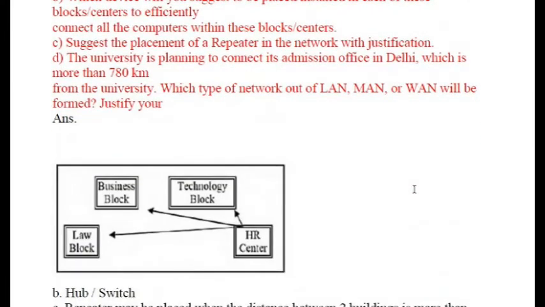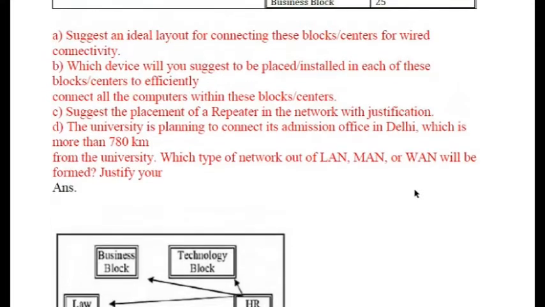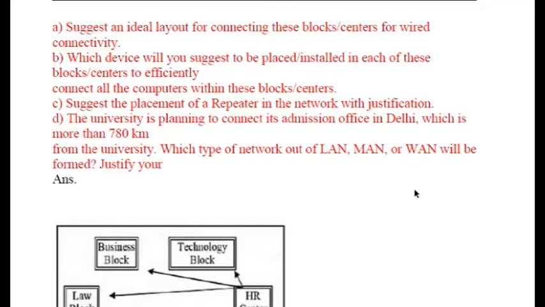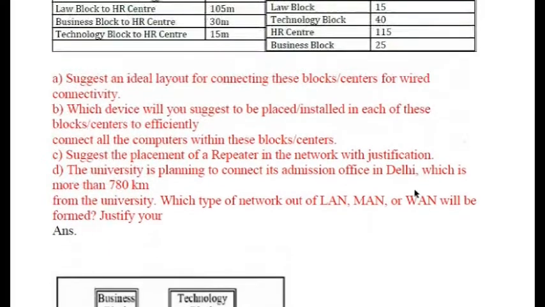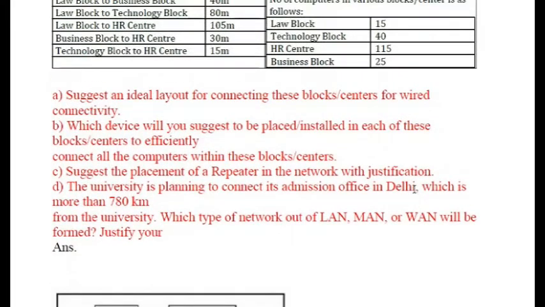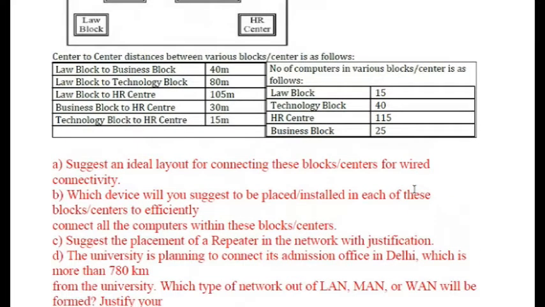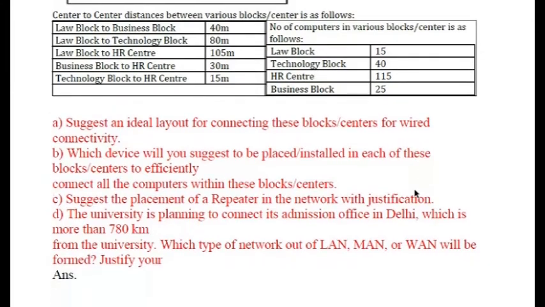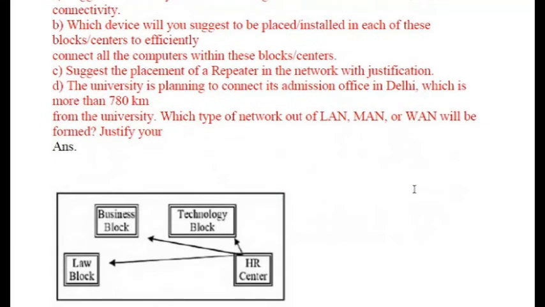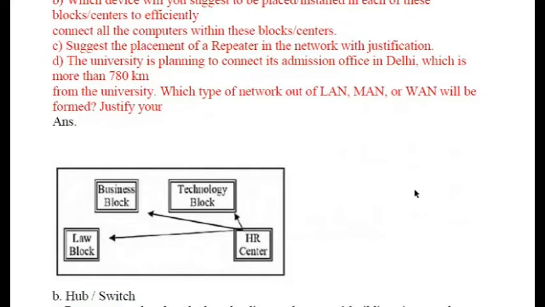Now this is based upon a networking type of question. So what we have: TP University is setting up its academic blocks at Udaipur and is planning to set up a network. The university has 3 academic blocks and one HR resource center, as they have shown on the screen. Now the distances from center to center have been shown, the number of computers available and everything has been shown. I have already previously explained this type of question, how you need to deal with it and how you need to work with it. Do check out that question as well.